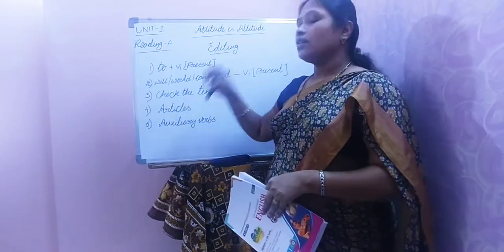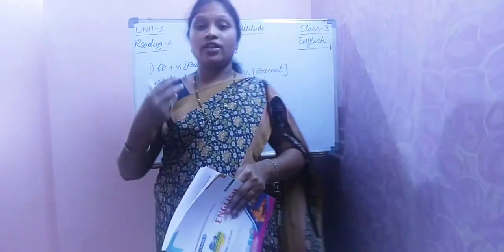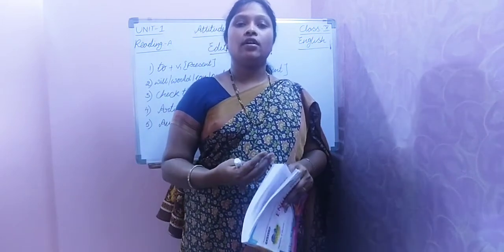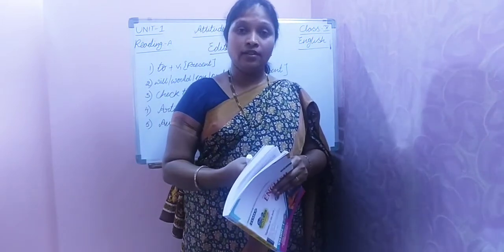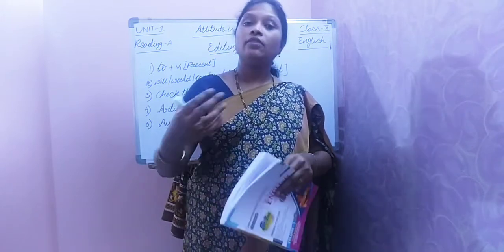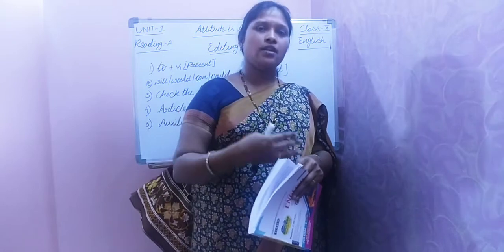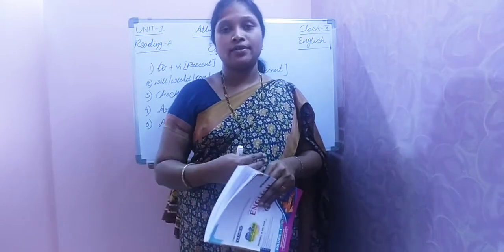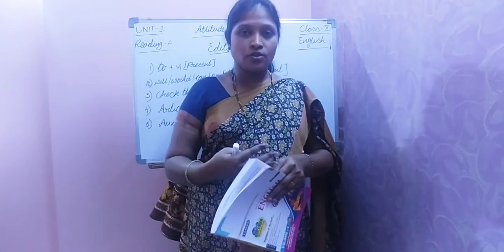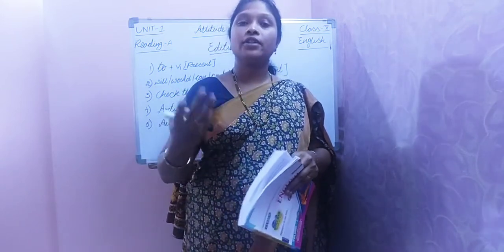Next, in the given paragraph, you have to check for the tense. How can you know that? If you know the lesson very well, then you will be able to know the tense of the given paragraph. In which tense it is, past tense or present tense or future tense. In that also exactly which tense, that is continuous or perfect continuous.